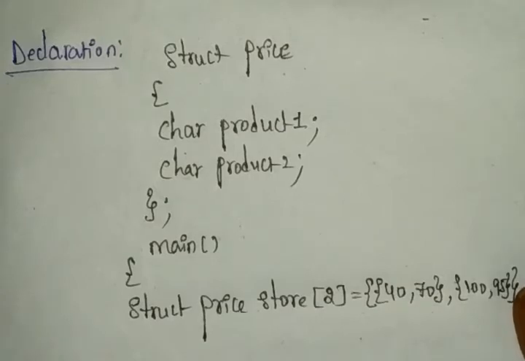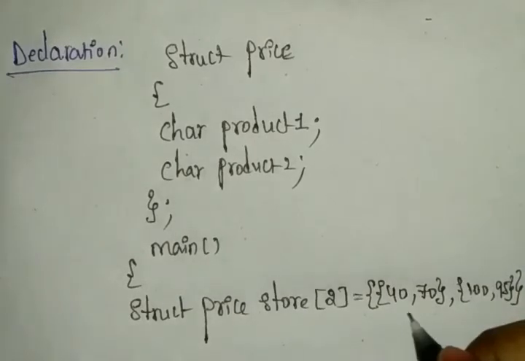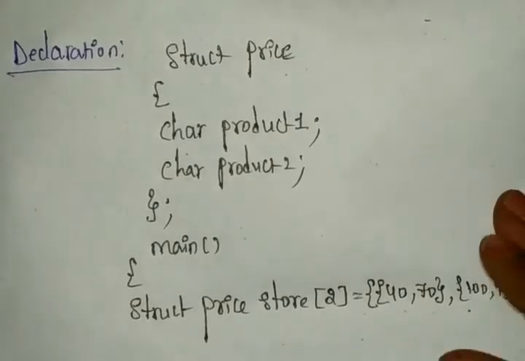Once you declare this, the structure declares the store as an array that will have 2 elements. We can call those ST0, meaning structure 0, and structure 1.